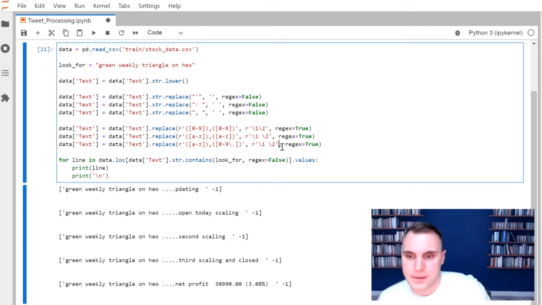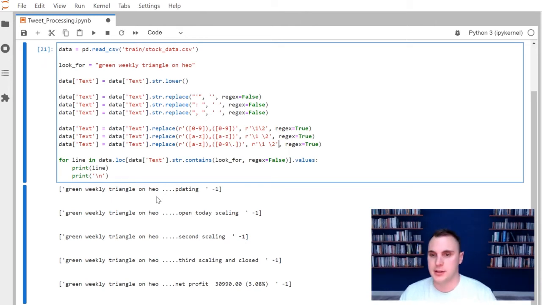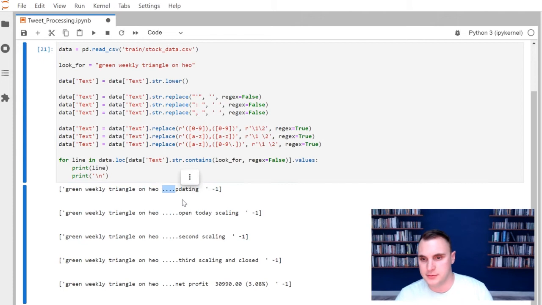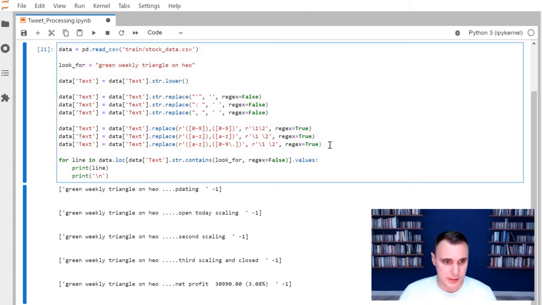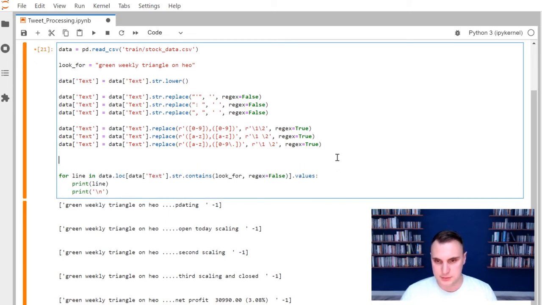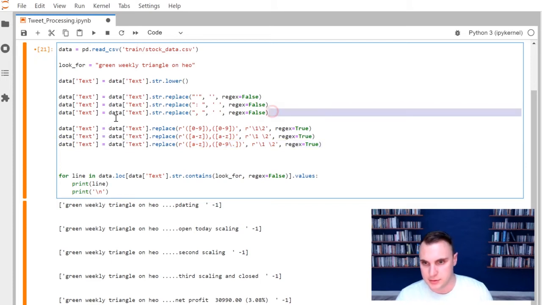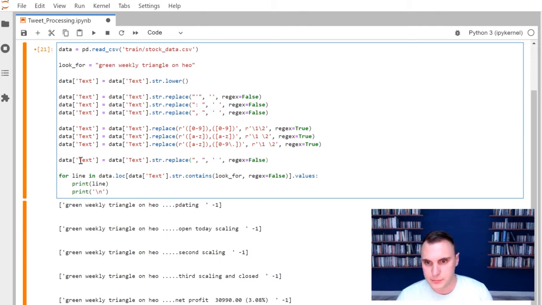Okay. While I have this one up, we can also see another problem where we have a ton of periods all one after another instead of an individual one. So we can actually go ahead and just look for that as well. If I copy this, I'm actually going to go up here to the string.replace line. I'm going to paste it down here.